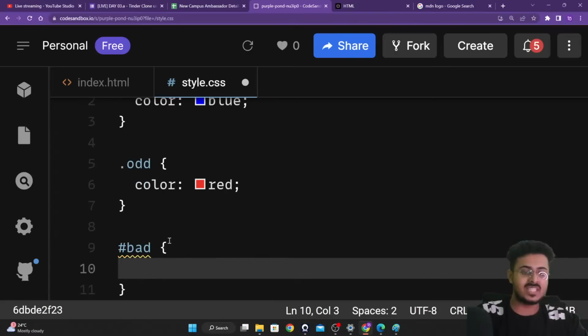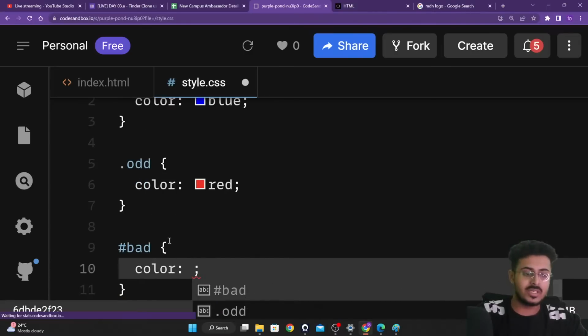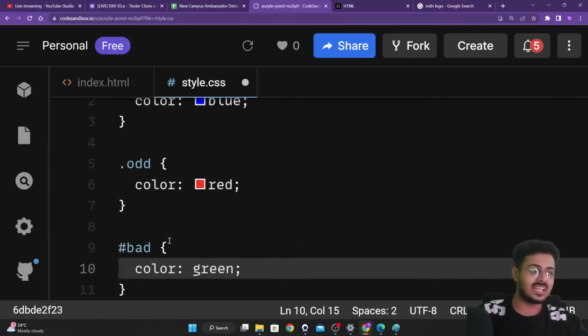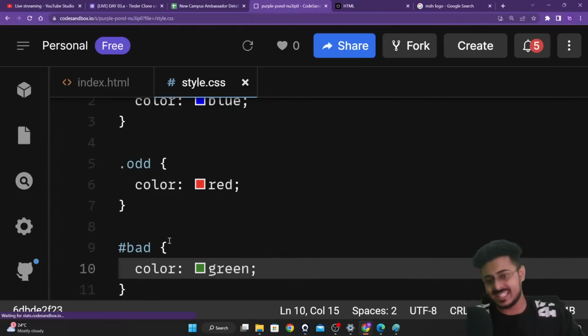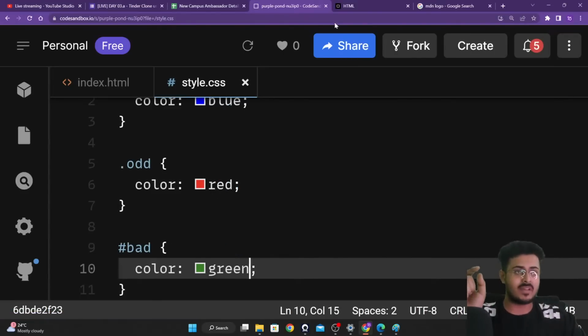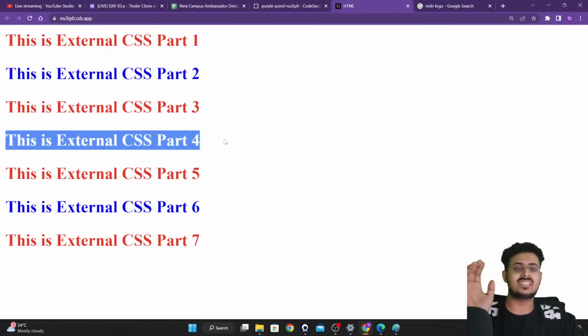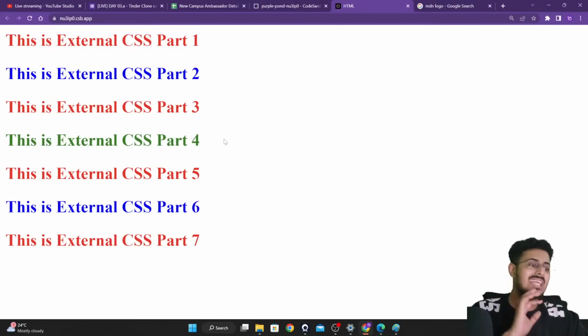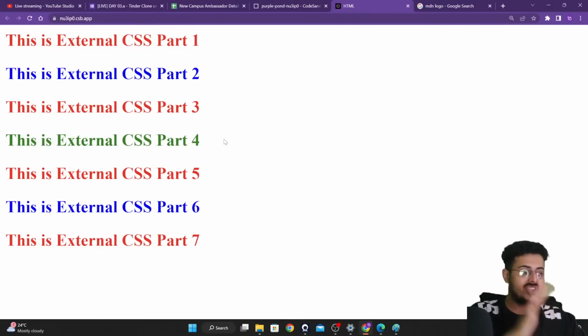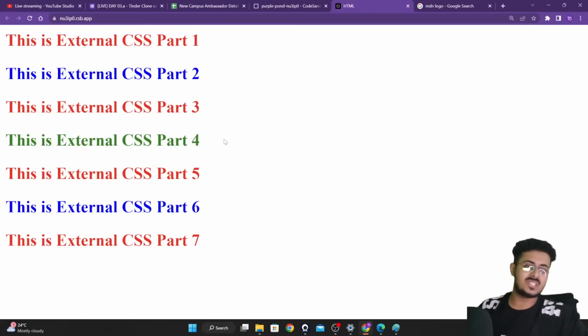And then I'm going to change the color to green, guys. And then I'm going to go back to my website, reload my screen, and as you are able to see, I'm having this external CSS part 4 as green in color. Are you guys able to understand this? Please do let me know, guys.